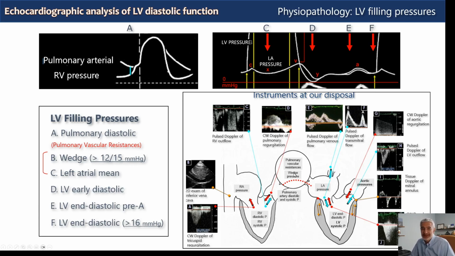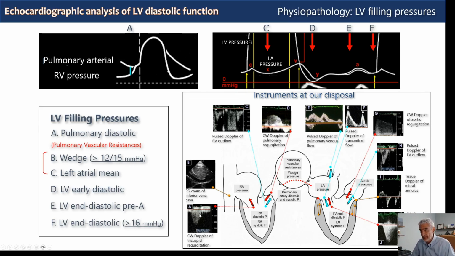For example, in a restrictive cardiomyopathy, you can have an increase in LV end-diastolic pressure with still normal mean left atrial pressure. In acute mitral regurgitation, you will have an increase in mean left atrial pressure, but still normal left ventricular end-diastolic pressure. Now let's look at the array of different pulse, continuous wave, and 2D parameters that we can use with non-invasive echocardiography to estimate these invasive pressures.